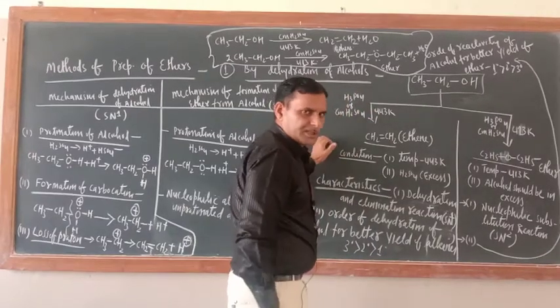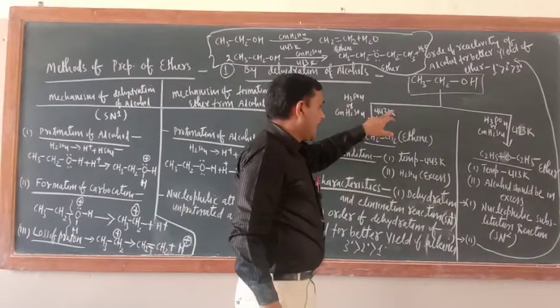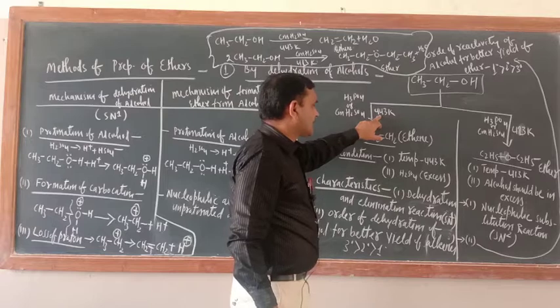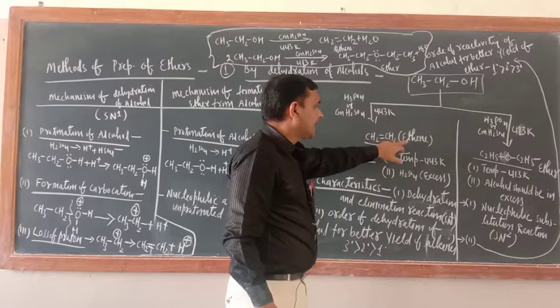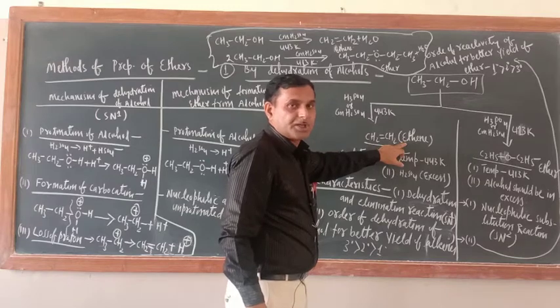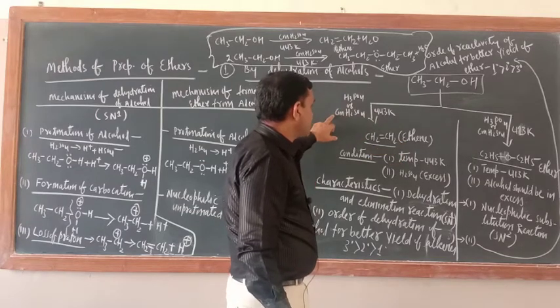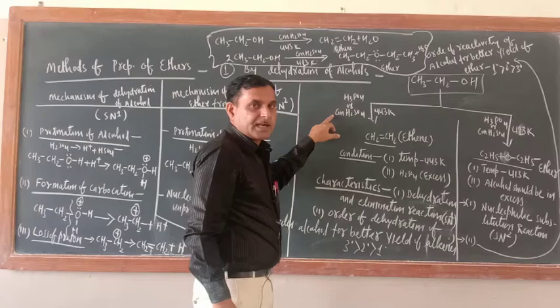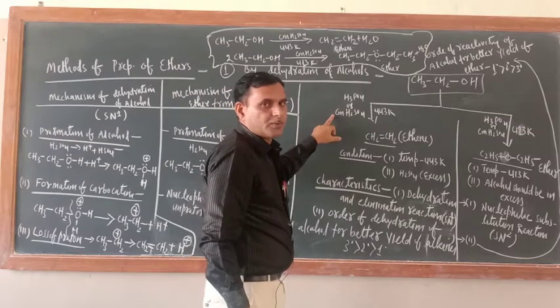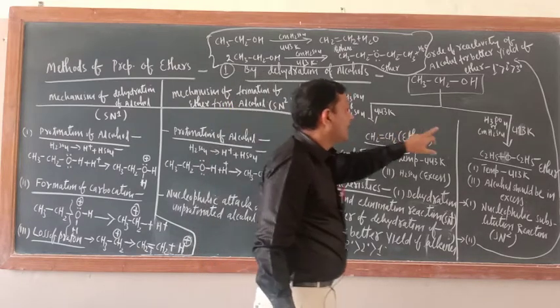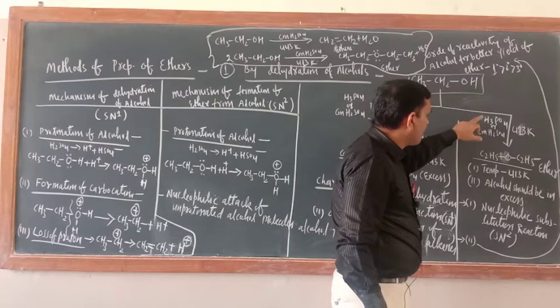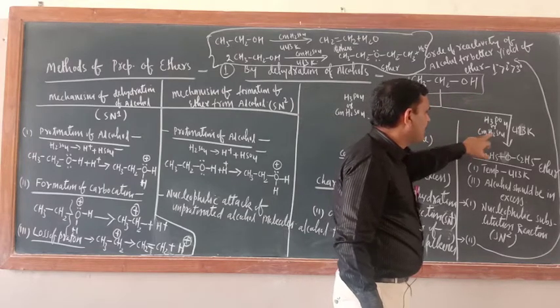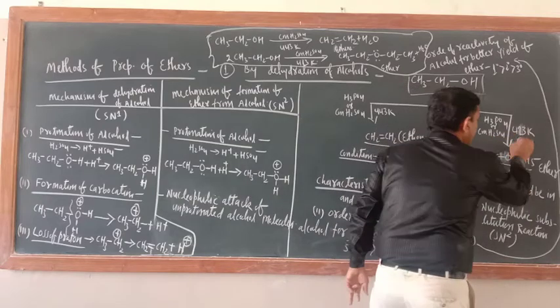What are the conditions? Dehydration of alcohol takes place at 443 Kelvin, then alkene will be the product, ethene, and a protic acid, H3PO4 or H2SO4, should be present. Here also it is dehydration of alcohol only, and a protic acid is present, but the temperature is 413 Kelvin.